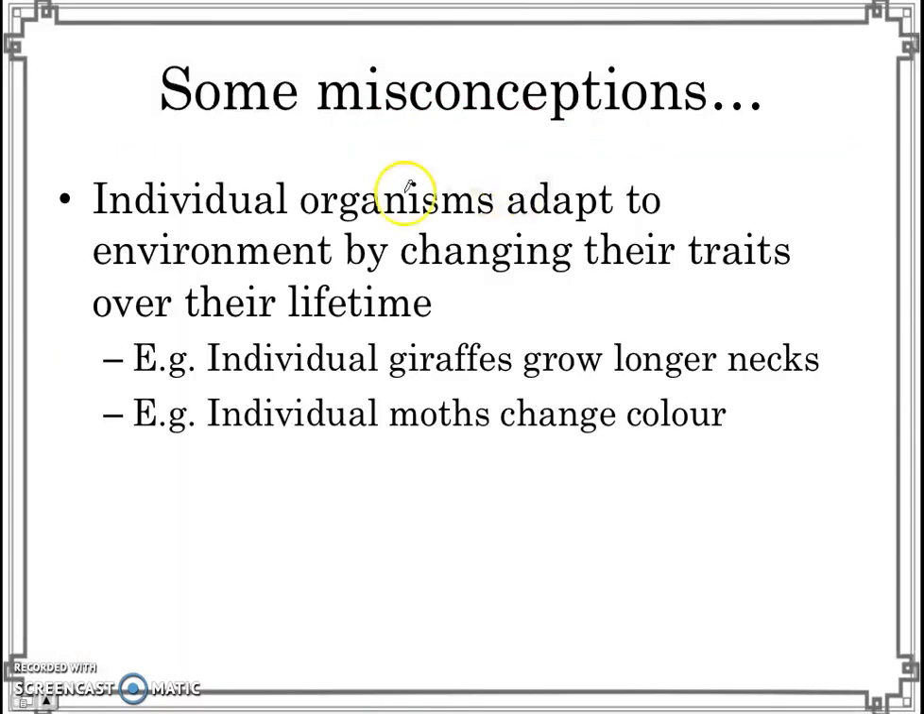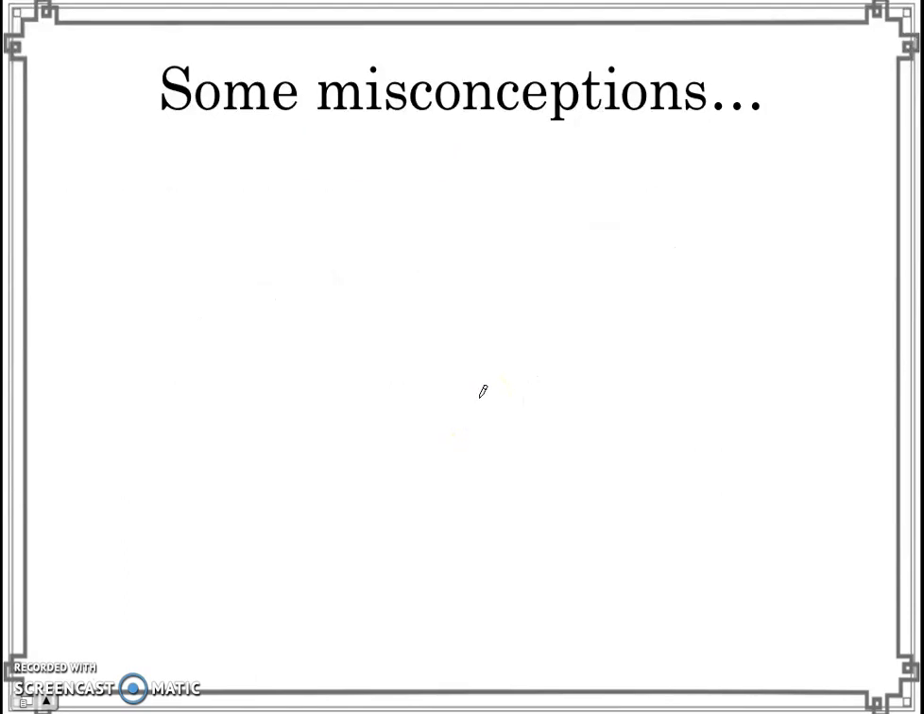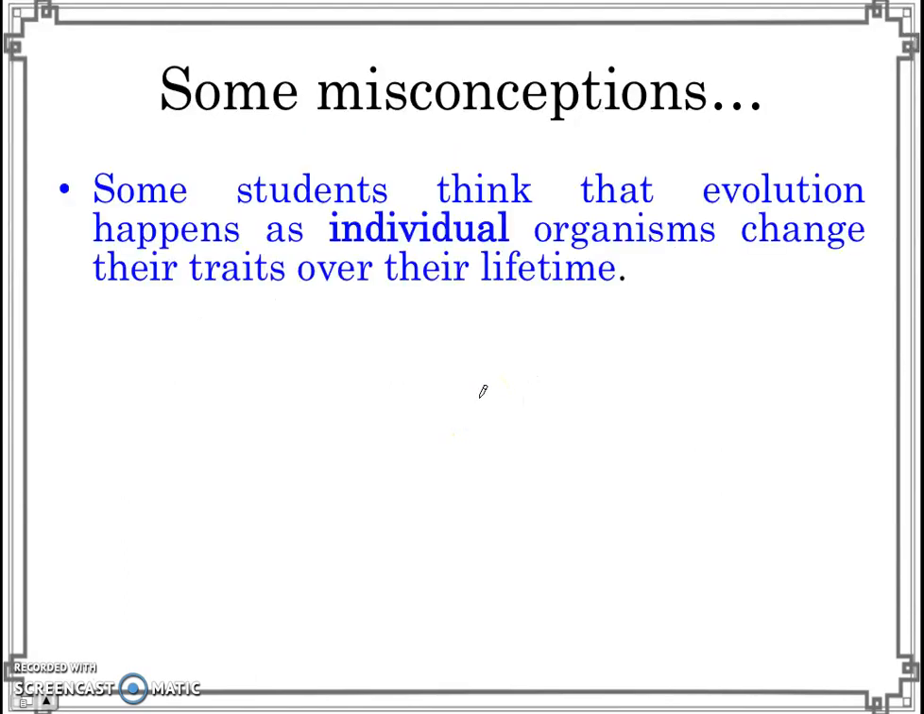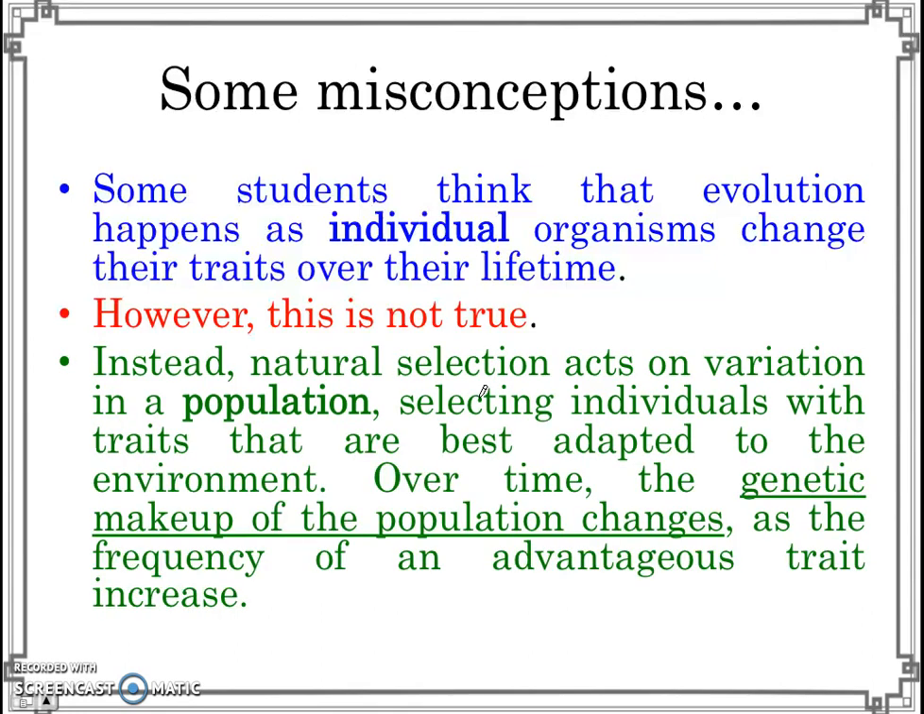Right, so Lamarck's view, so this is Lamarck, and his incorrect view was that individual organisms can adapt by changing their traits over their lifetime, right? The idea that giraffes can grow longer necks or moths can change their color over their life. So some students think that this evolution happens as individuals change their traits over their life. However, this is not true.